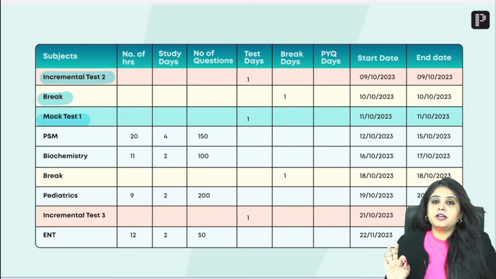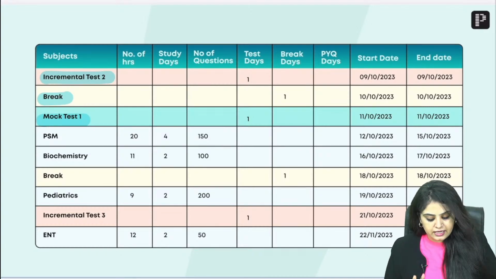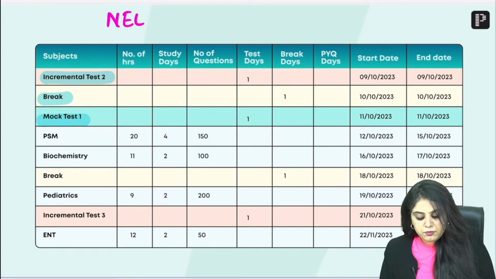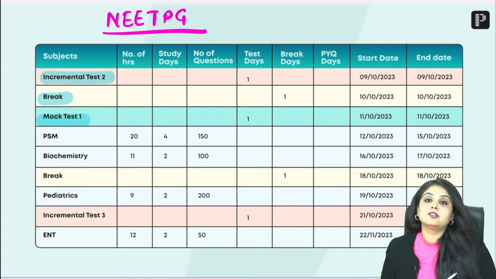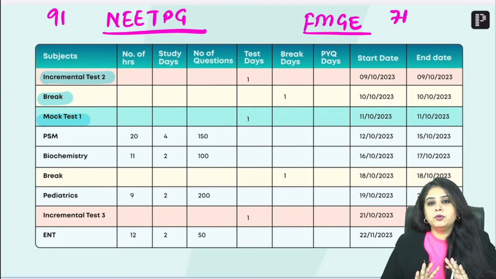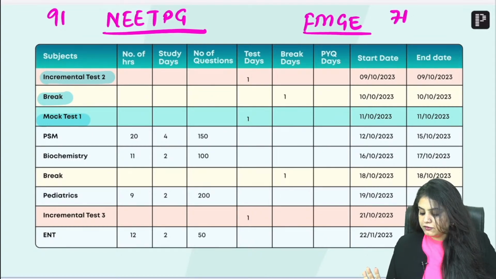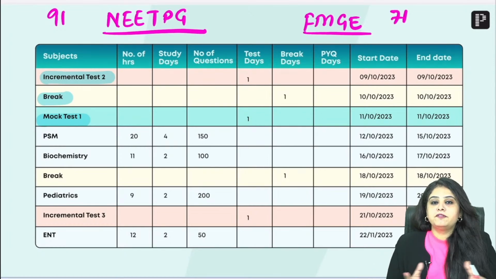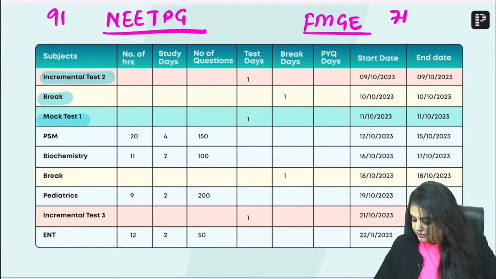And for students who are worrying कि मैम NEET and FMG का क्या है, repeating once again, NEET PG timetable is different because that is for 91 days. FMG timetable is different because that is for 71 days. तो दोनों बिल्कुल अलग अलग चलेंगे. You don't have to worry that we are following the same pattern. We have kept in mind timelines depending on your exam, right?